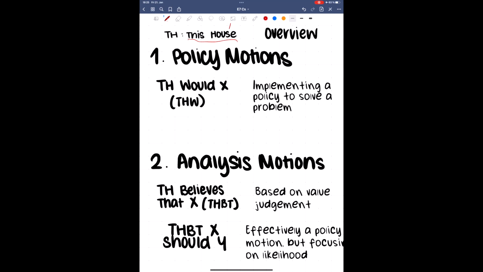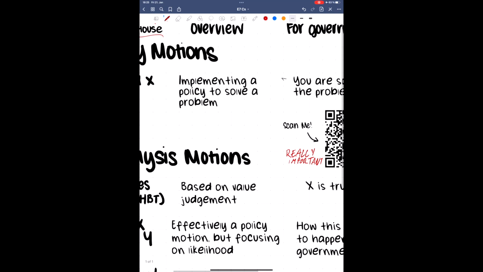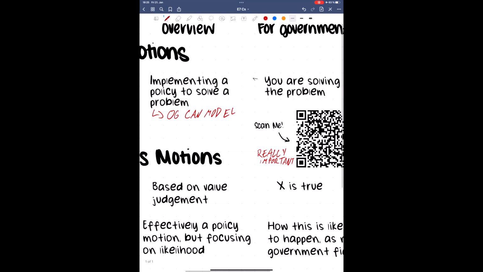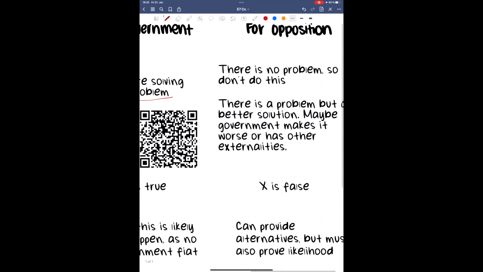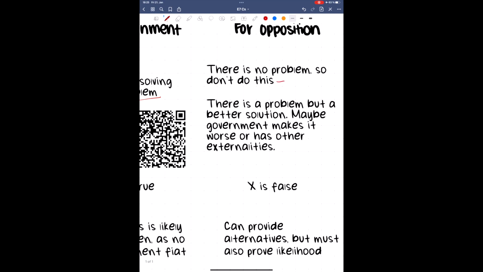As the name implies, policy motions are about implementing a specific policy. OG has the right to model explicitly and define how they would implement the solution, while OO has the right to propose a counterprop or defend status quo, as we already discussed in episode 5. The motion is always presumed to pass, so arguments about whether real-life governments would implement this policy are inherently off-clash. The burden on government is to prove that there exists a problem worth solving and that the motion is the best way to solve it.